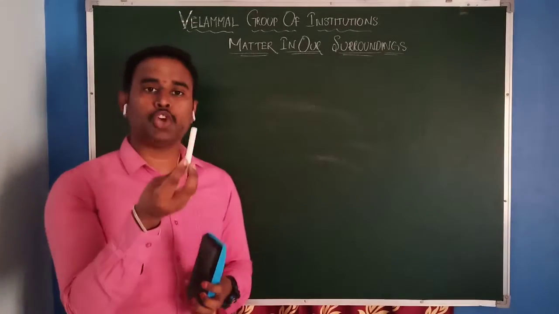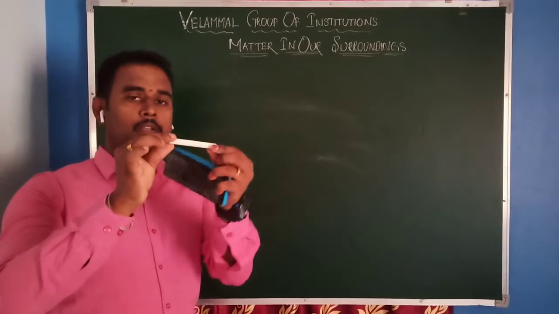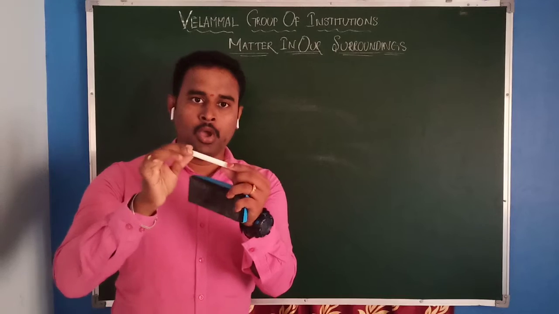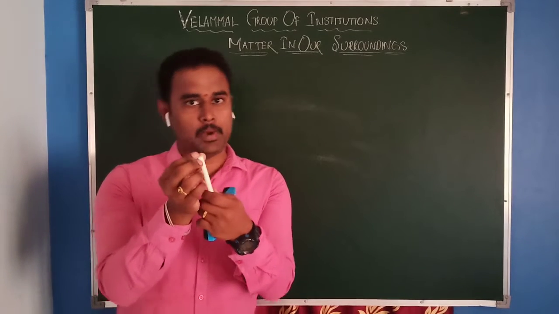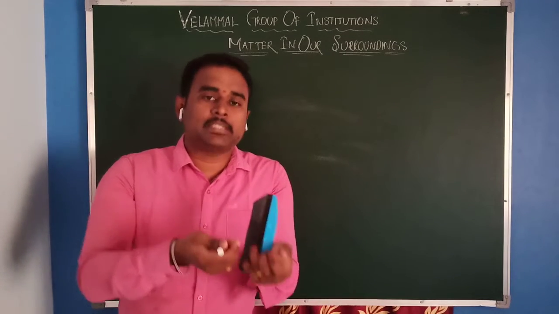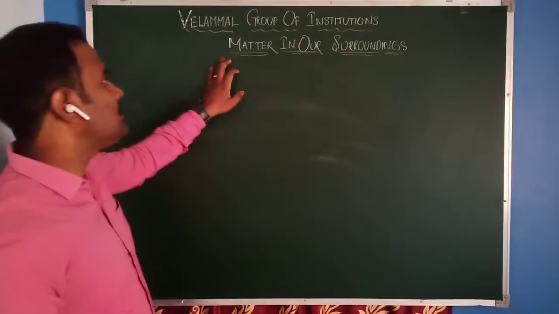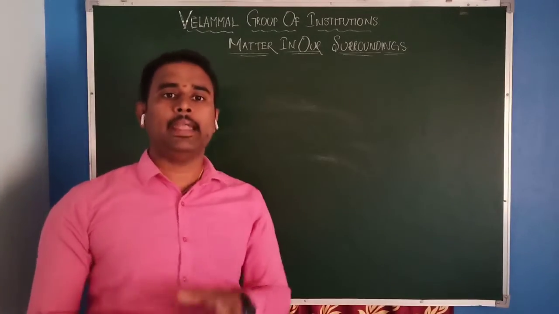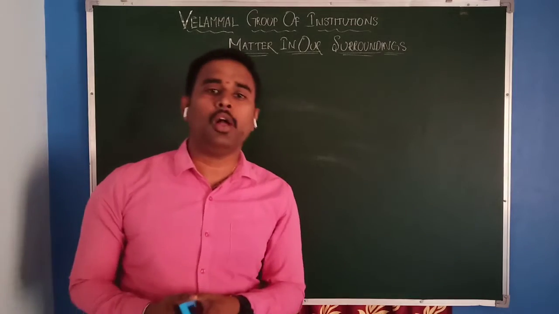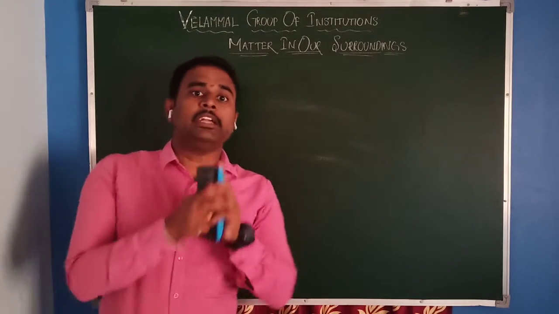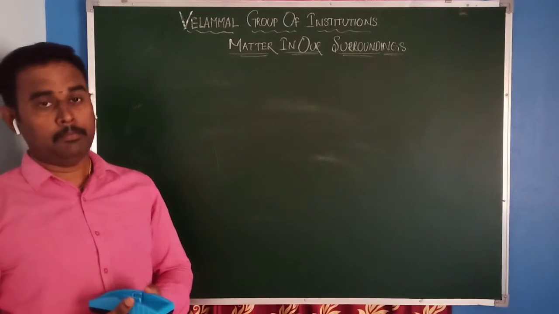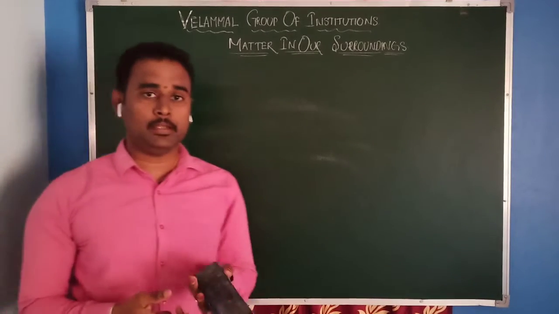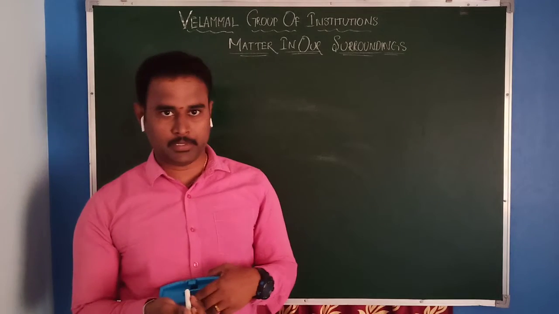Let us take a chalk piece. When you observe the chalk piece, it also occupies some space and has some mass. That means matter is nothing but anything which occupies some space and has some mass, that we can call matter. We can see different types of matter in our surroundings, but they have different sizes and different shapes.